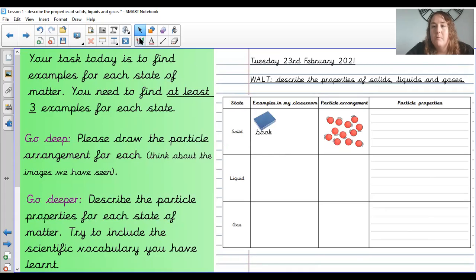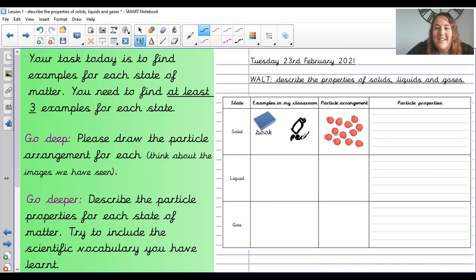So you don't have to choose book. You could choose the pen that I was talking about earlier. I'm really sorry for drawing on here, but this is the pen I held up a minute ago. It's a very bad looking pen that I've drawn there, and you will choose 3 to go in that box. Then 3 liquids and then 3 gases. You might not be able to actually see the gases, especially when you're around your home or in school, but I'm sure you can definitely think of 3 examples.